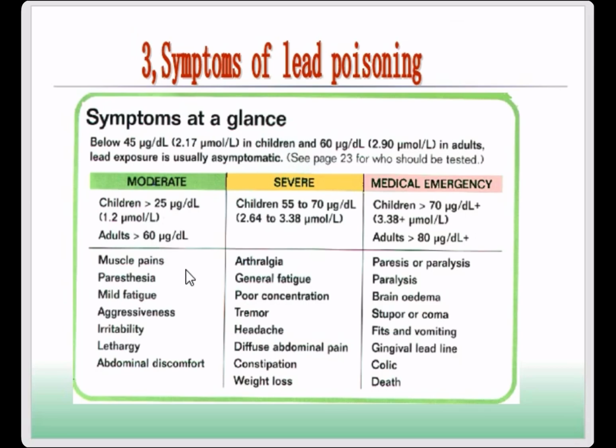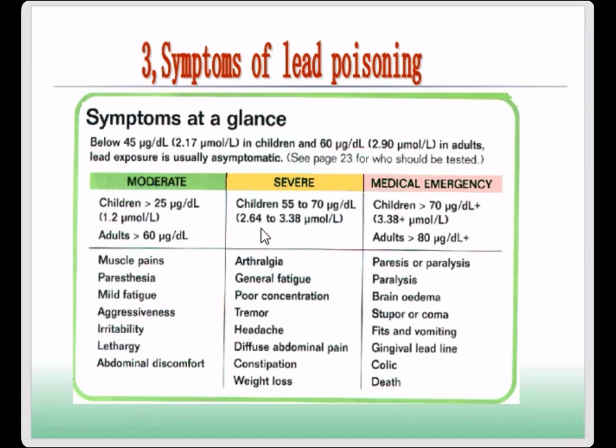So the symptoms of lead poisoning include muscle pains, paresthesia, mild fatigue, aggressiveness, irritability, lethargy, and abnormal discomfort. If the lead goes in through the mouth, you will have abdominal discomfort. So you will see all of these symptoms are mild, not severe.